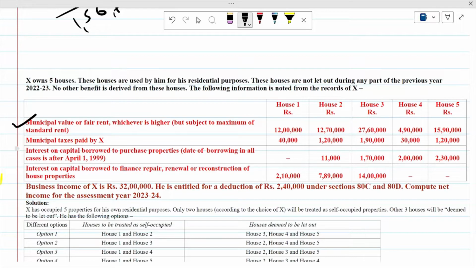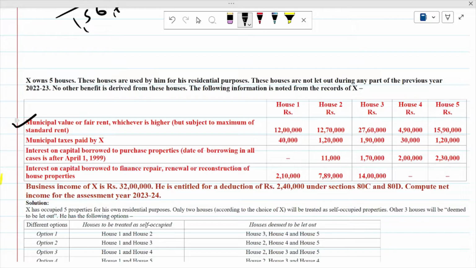This is useful for step number one, because in step one it is MV or FR, whichever is higher, but subject to SR. No other information is provided, like actual rent received or receivable, because all the properties are self-occupied. So there is no answer for step number two. In step three, we take whichever of step one and step two is higher, so step one will become higher.